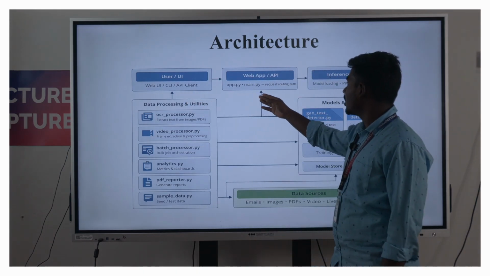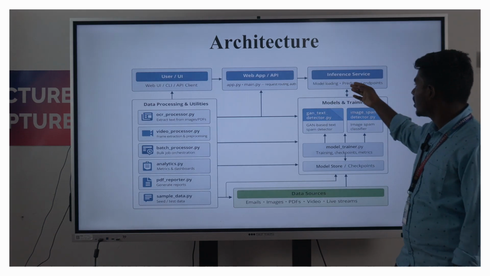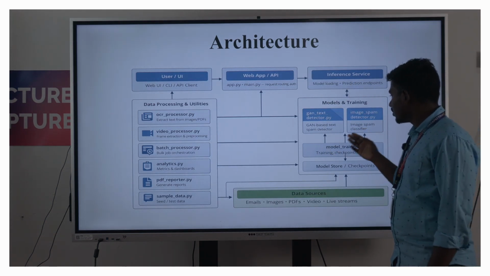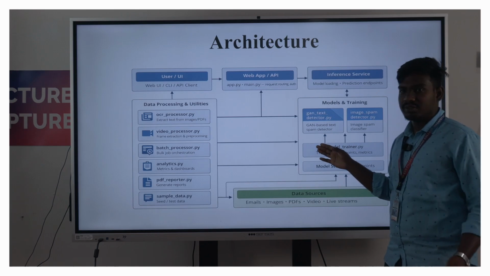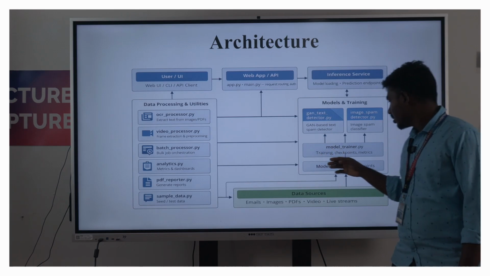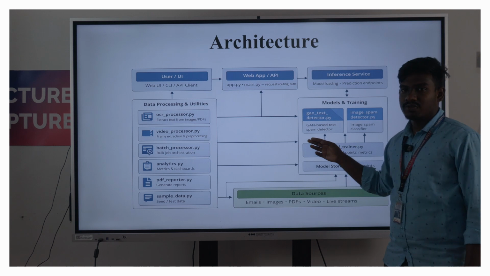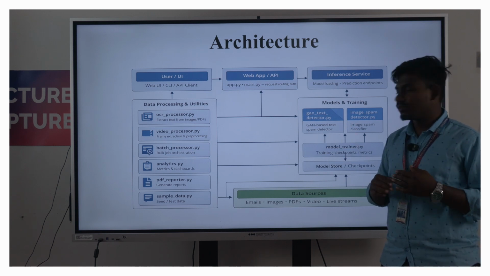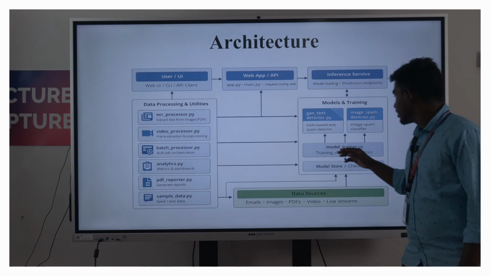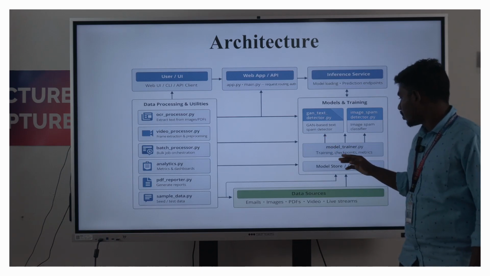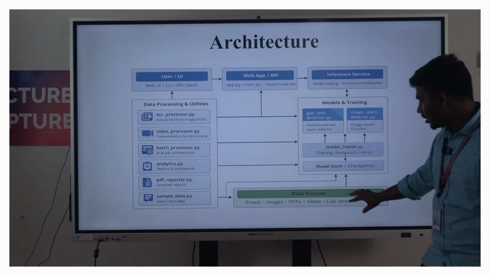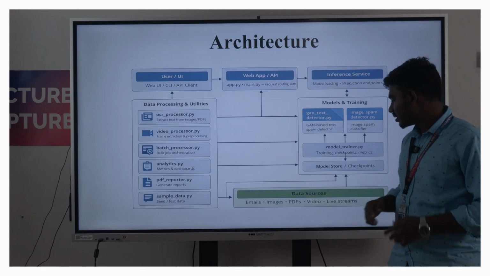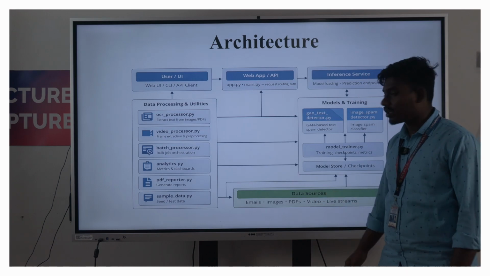The web application is in Python, using an inference service. We use the GAN model and the image detection model, and then a video model. GAN is mostly used for images and video. In the video model, we use the frame-by-frame method with GAN. It also has image and model trainers, and data sources like live streams and pre-integrated data sources are used in the model.